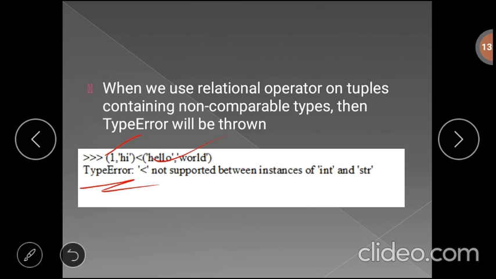So while comparing, it will compare the first item of the first tuple with the first item of the second tuple, but here the data types are different. The first one is an integer, the second one is a string. So here Python will generate the error message, that is the type error, not supported between instances of int and string.